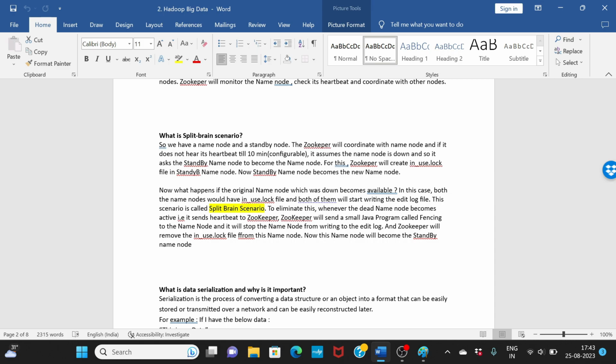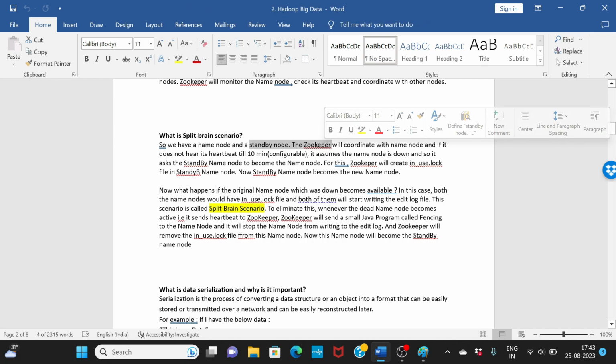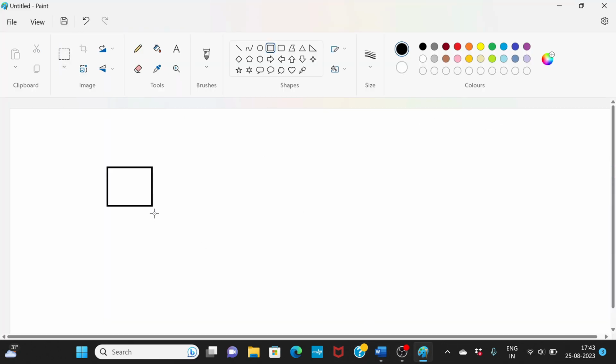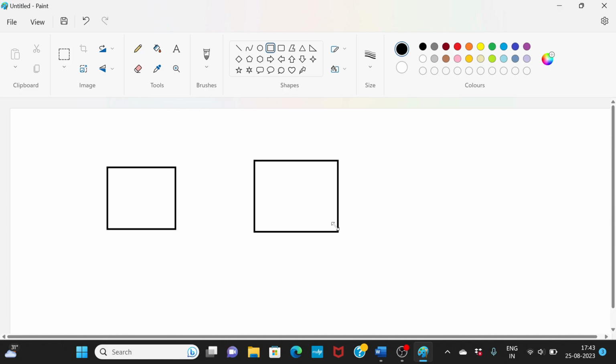So let's understand what is split brain scenario. Okay, so let's say you have a name node and you have a standby node. This is the normal thing, right? From Hadoop 2, you will have a name node, you will have a standby node. Now the Zookeeper will basically coordinate with the name node, right? So let's understand this with a diagram. Let's say you have a name node, and you have a standby node, and somewhere here you will have a Zookeeper, right?